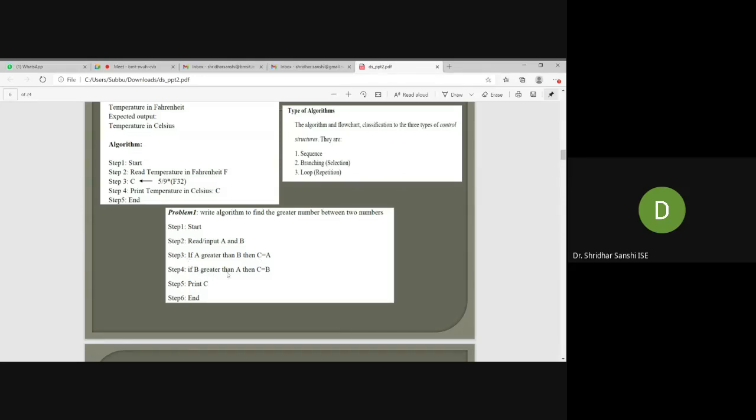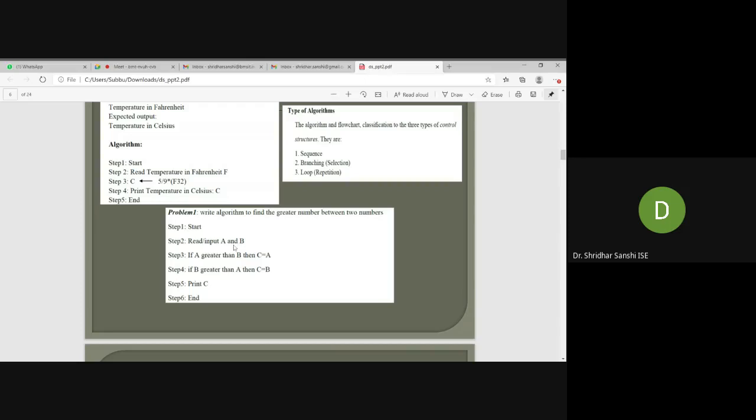So if B is greater than A, the reverse of this, then I will put C equal to B and print C. Suppose A is already greater than B, I need not execute step 4. Directly I can go and print in step 5, because I already found that A is greater than B.